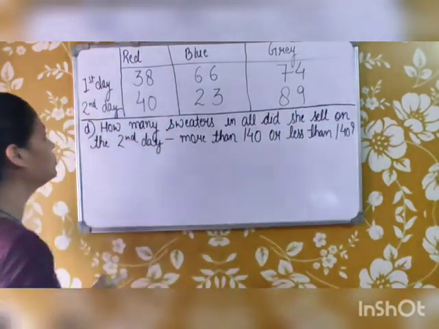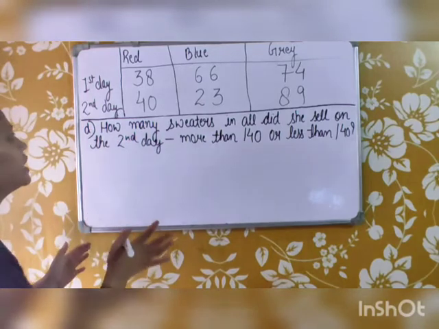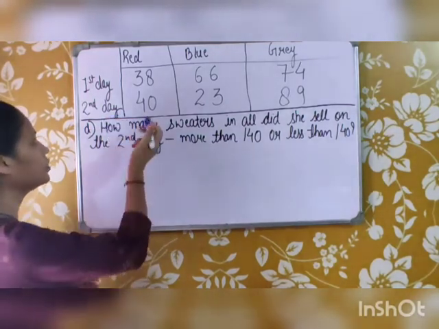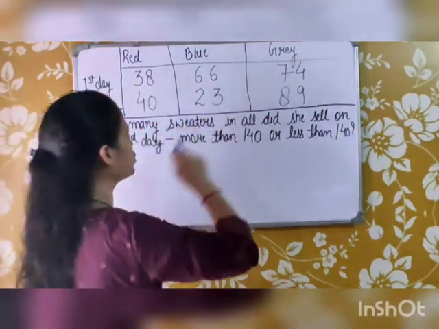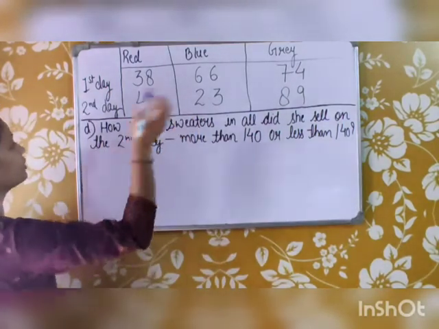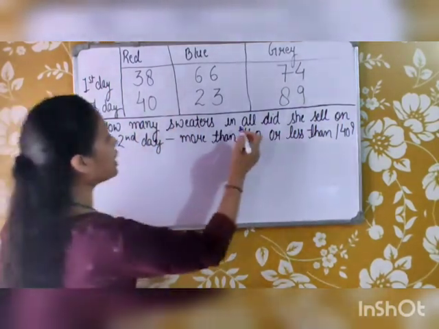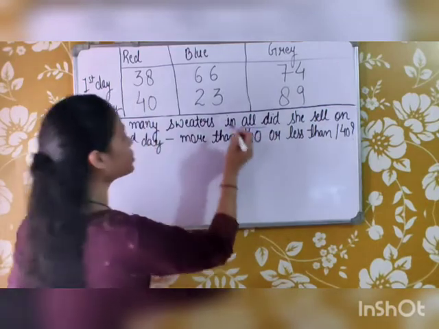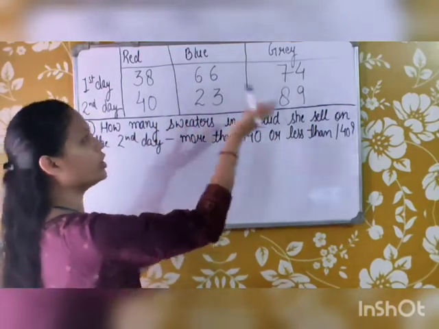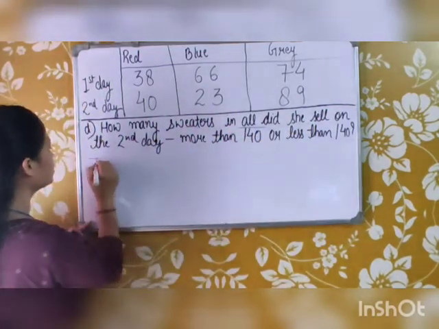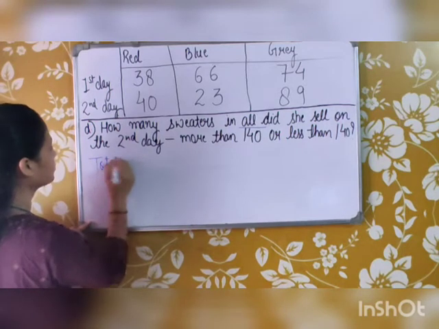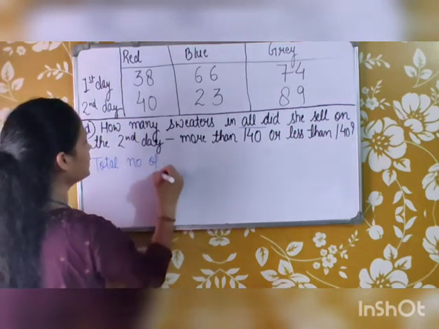So let's find out. We have to find the total number of sweaters that were sold on the second day, including red, blue and grey sweaters. We have been asked for all, so we will include all three of them.